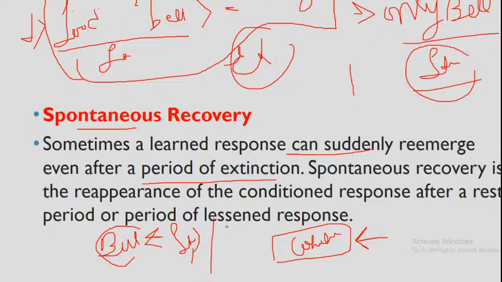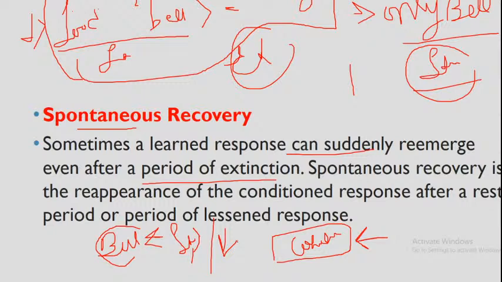And when you just call his name, "Tommy, come here," the dog is coming, but the salivation does not occur because the dog discriminates between your voice and the bell sound or the whistle sound.